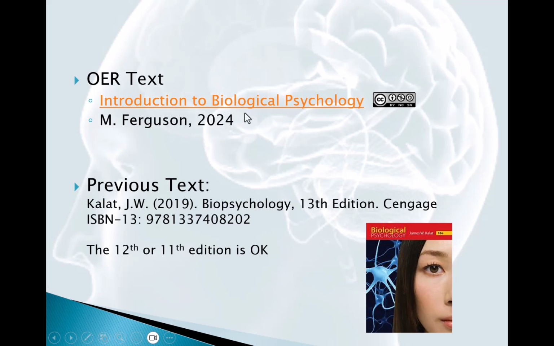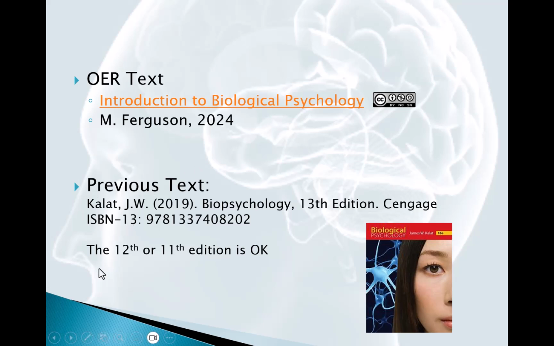So again, I've talked about this Introduction to Biological Psychology textbook. It's linked both in the syllabus and in the Canvas course shell, on the homepage of the shell. If you have any problems accessing it, please let me know. It is a Canvas shell itself, so you do have to be logged into Canvas to access it, but I want to make sure that everybody is able to access it. I can also add you as a student to that Canvas shell, so if you are having trouble clicking the links for some reason, please let me know.